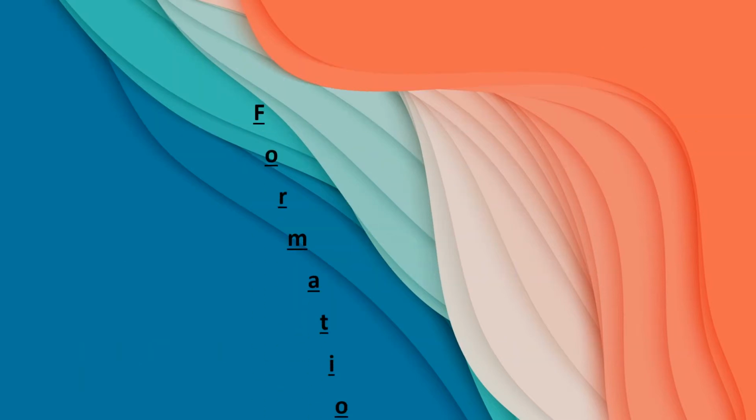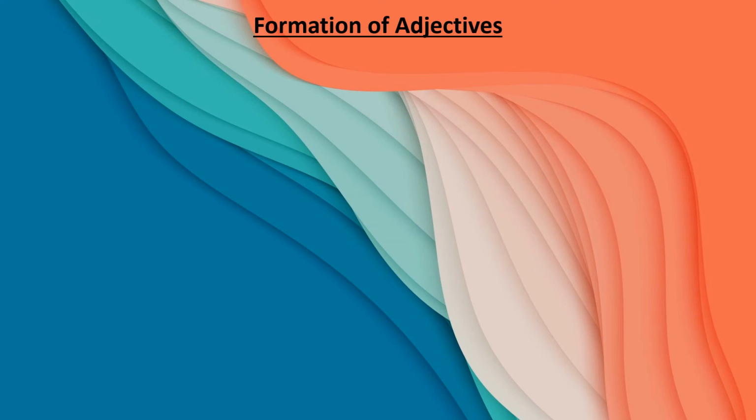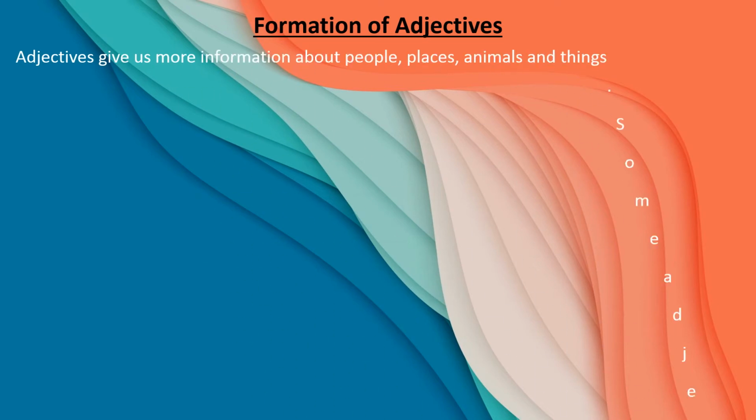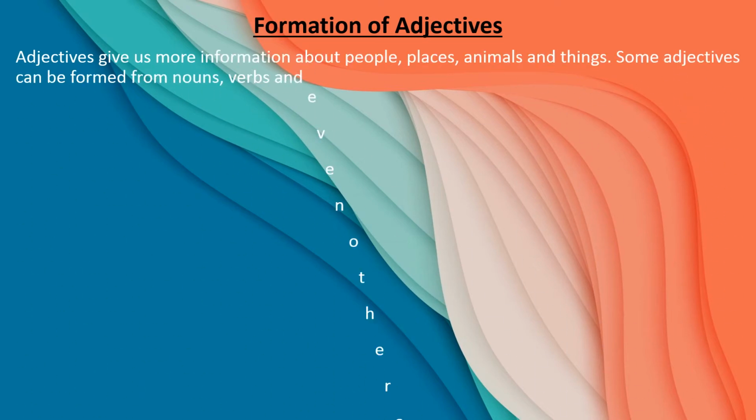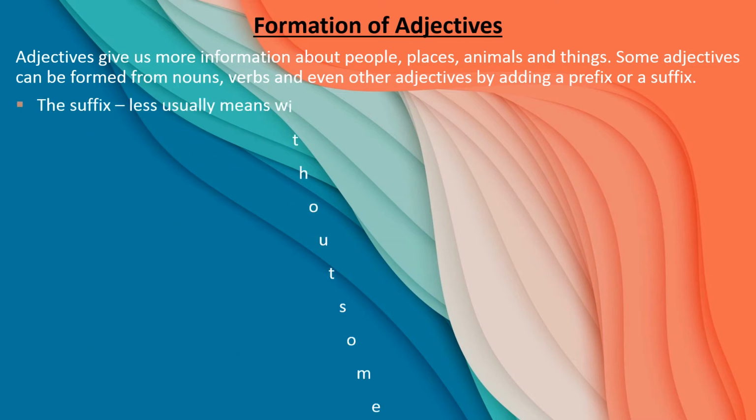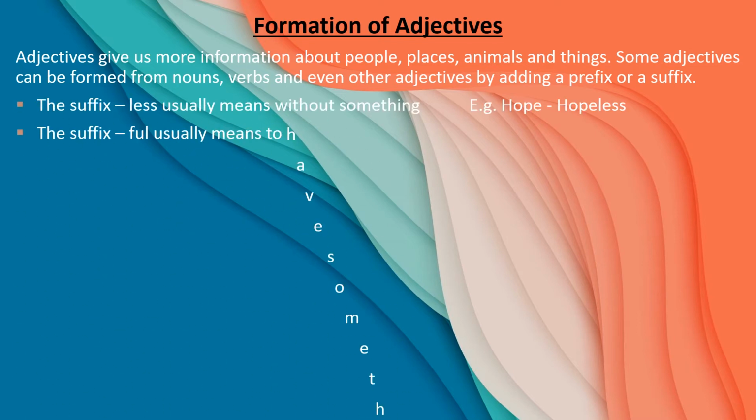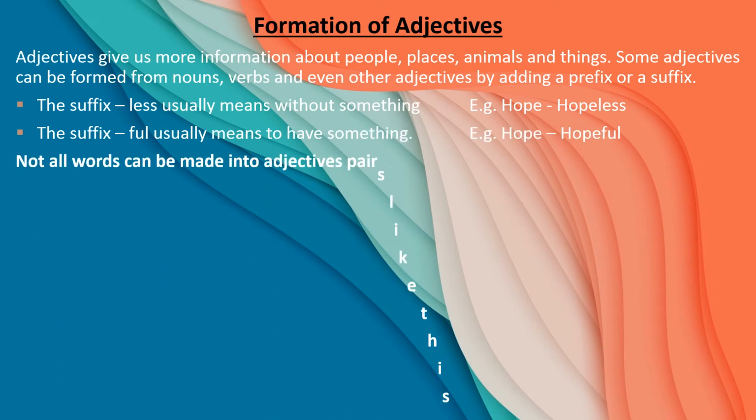Formation of adjectives. Adjectives give us more information about people, places, animals and things. Some adjectives can be formed from nouns, verbs and even other adjectives by adding a prefix or a suffix. Children, what is prefix and what is suffix? Prefix means a word part which is added before another word and suffix means a word part which is added after the word. The suffix less usually means without something.